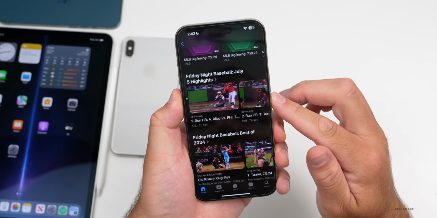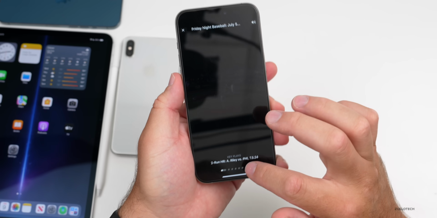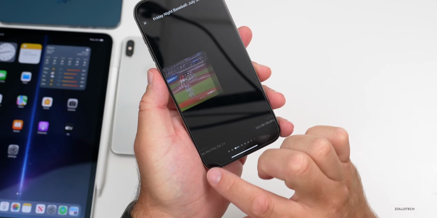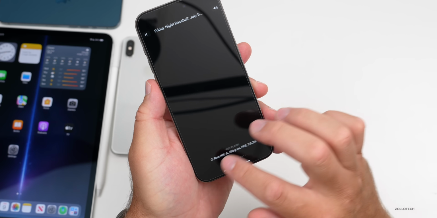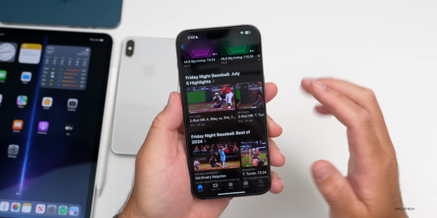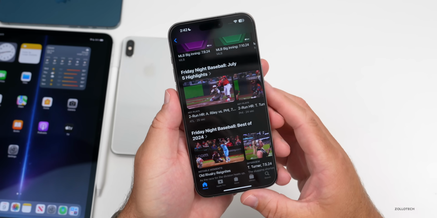So let me go ahead and turn this down. And if we go into the highlights, we can scrub through the different highlights at the bottom and just go back and forth between key plays. This is something they've updated, and they've updated some of the wording to make sure you know how to do that if you haven't seen it before.